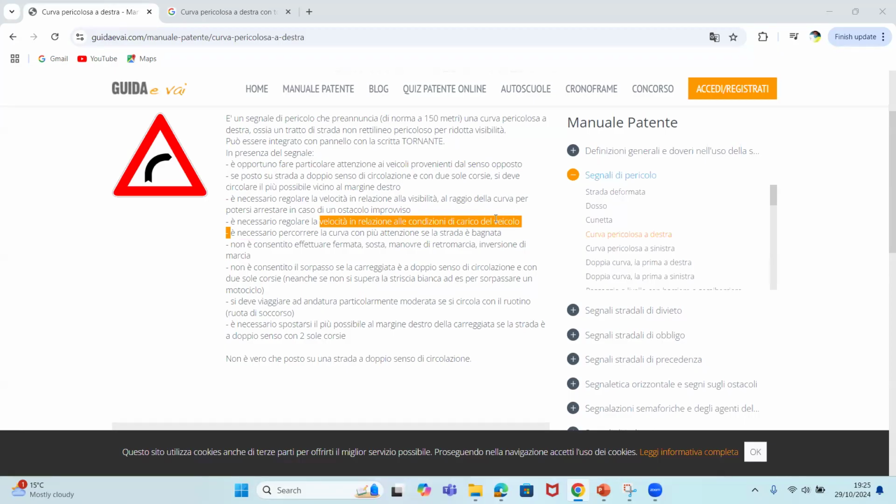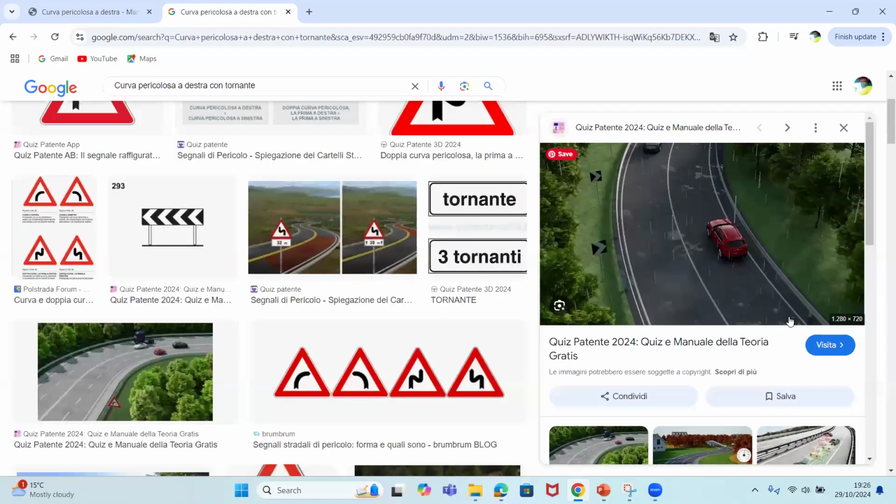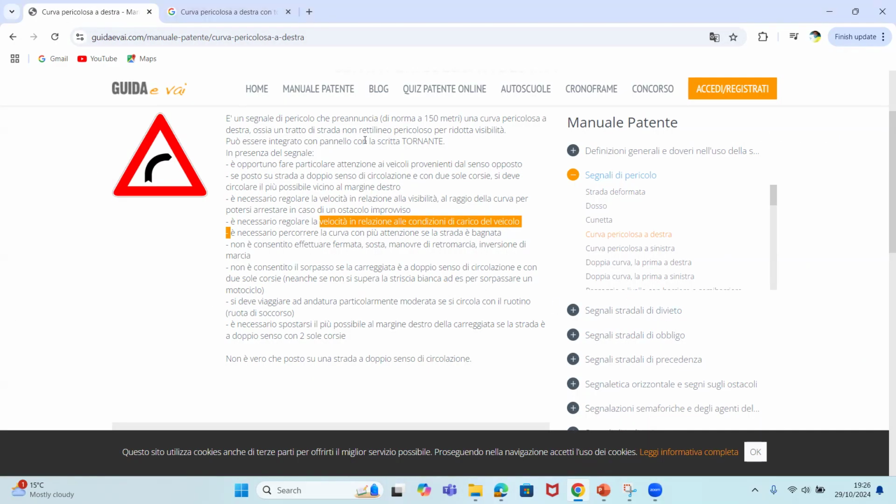Now they can say, it's necessary that me and you need to regulate our speed in condition of the type of load we carry on our vehicle. It's very, very important. And na vero. Because if you're driving on this sharp curve, you can't drive at speed. You can fall out of it. Regulate your speed according to the load you carry. And na vero. Number 5.